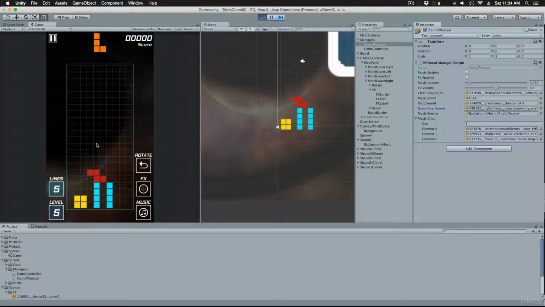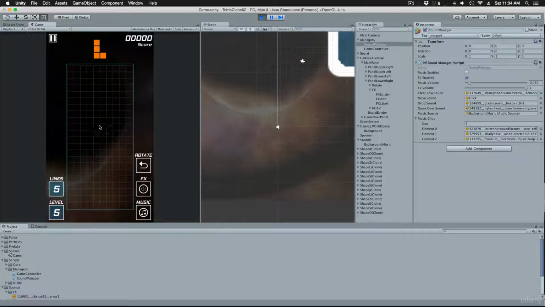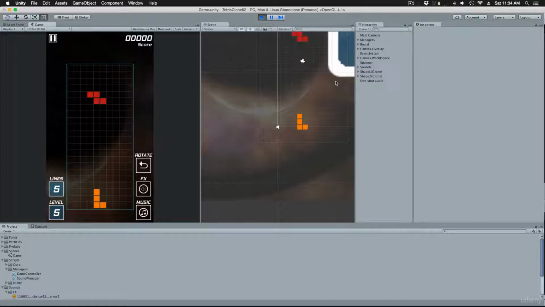Now let's verify that our effects enabled and effects volume options work for the sound manager. And they do. So if I dial the effects volume down and then I drop a shape, you'll see that the volume of the sound has dropped. And then if I uncheck effects enabled, then I don't hear the dropping shapes.